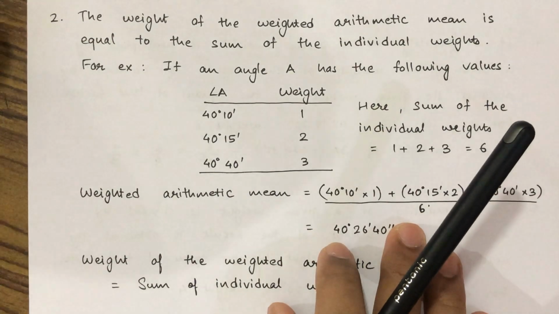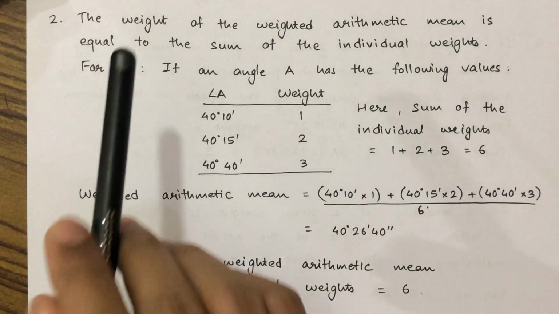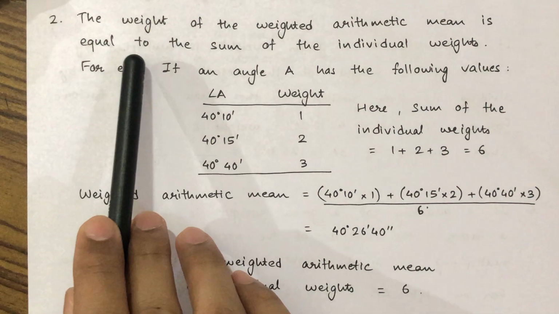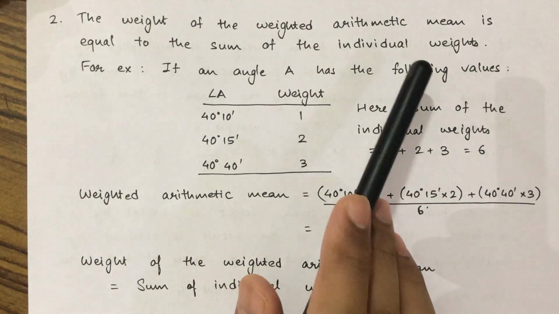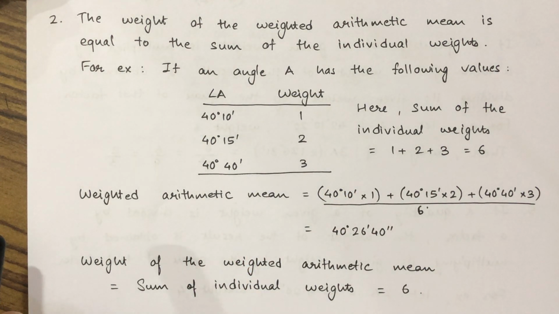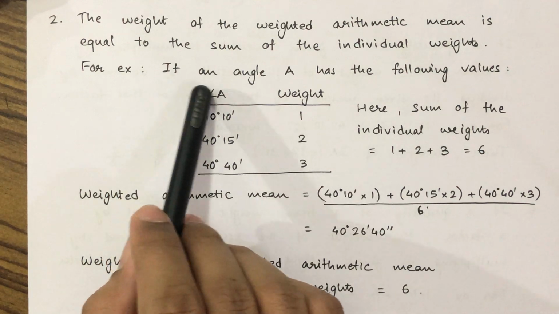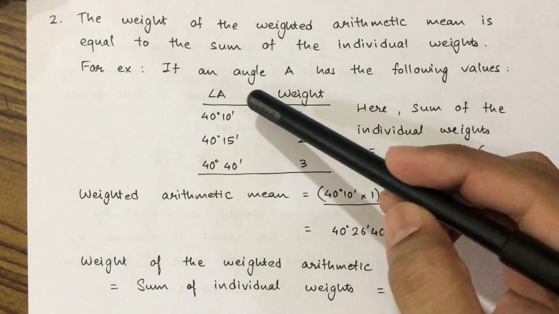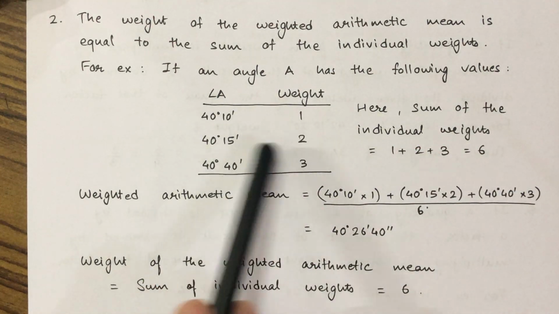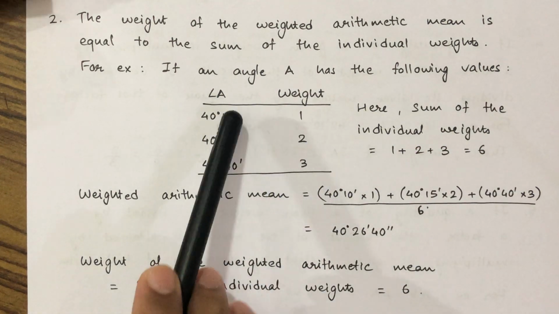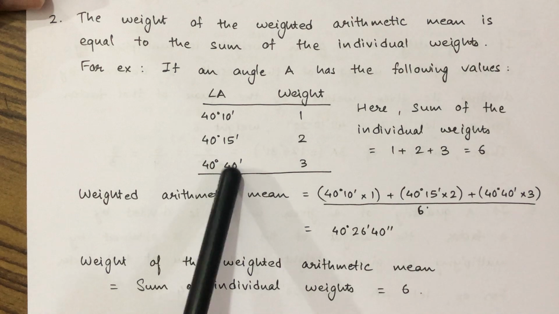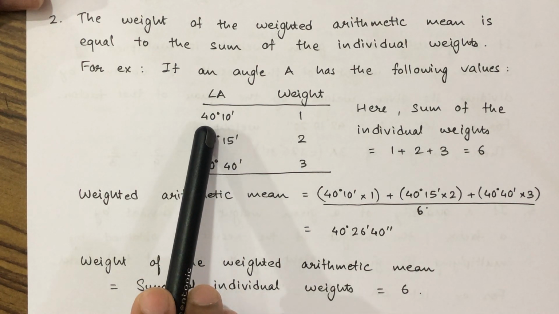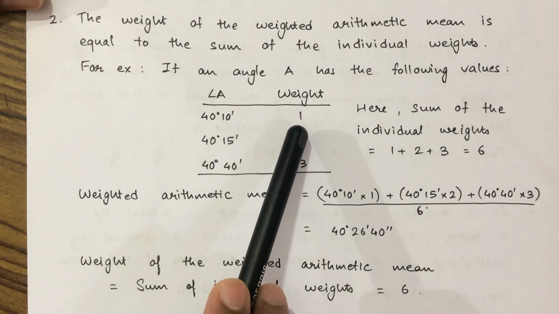Next law states that the weight of the weighted arithmetic mean is equal to the sum of the individual weights. Now for example, if an angle A has the following values and weights: 3 observations were taken, and the first observation gave an angle of 40 degree 10 minutes and the weight was 1.